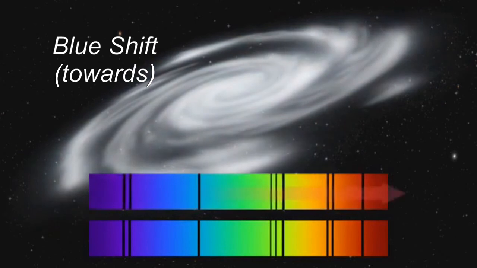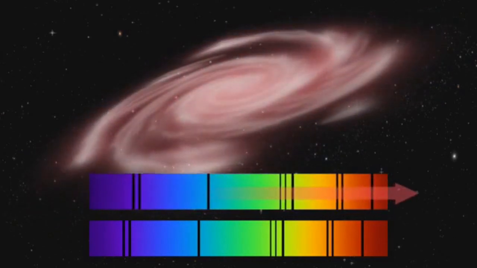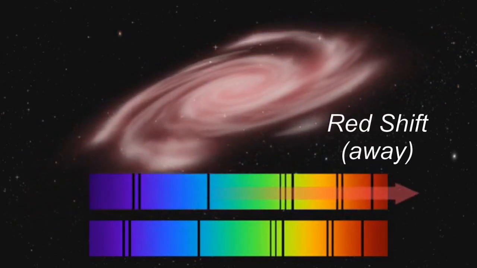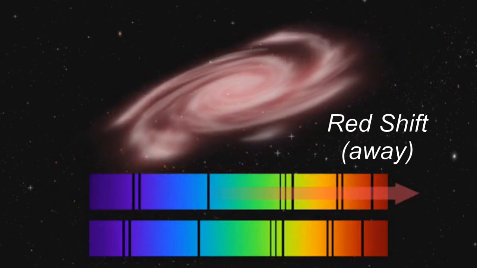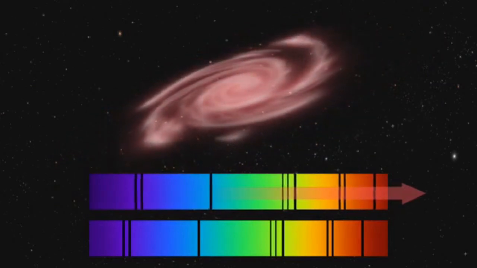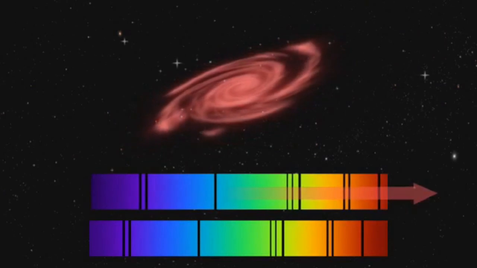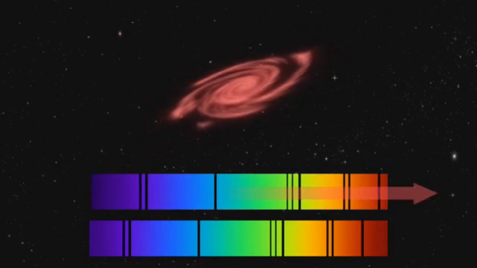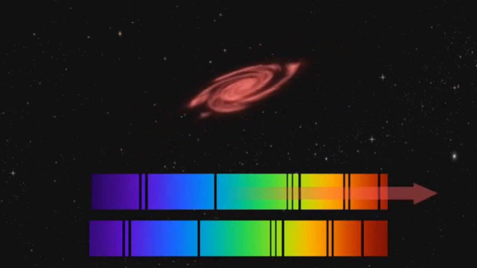If the galaxy was moving away from an observer on the Earth, the spectral lines would shift to the red end of the spectrum. This is known as a red shift. The further the spectral lines are shifted, the faster the galaxy is moving away from the observer, and the further away the galaxy is from the Earth.